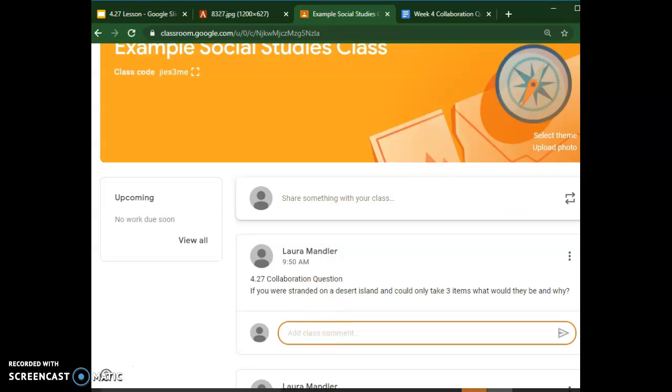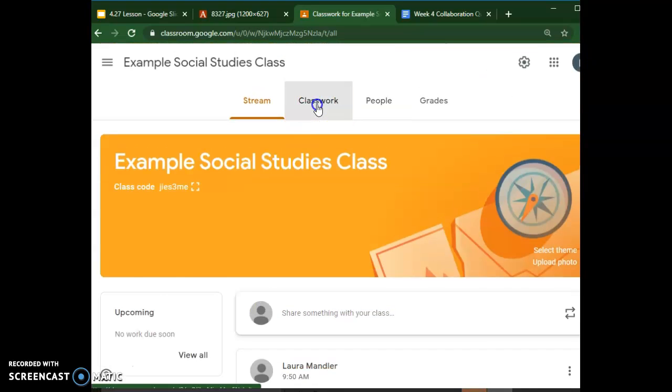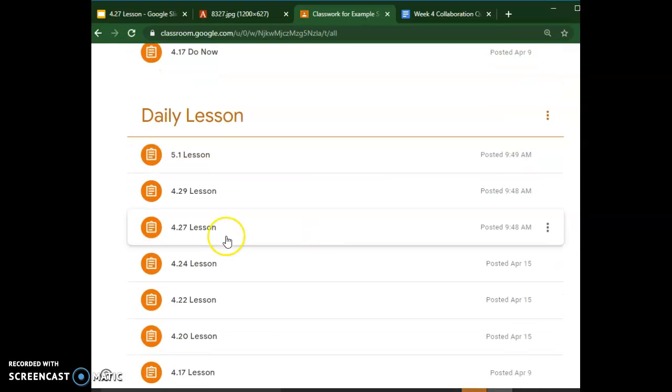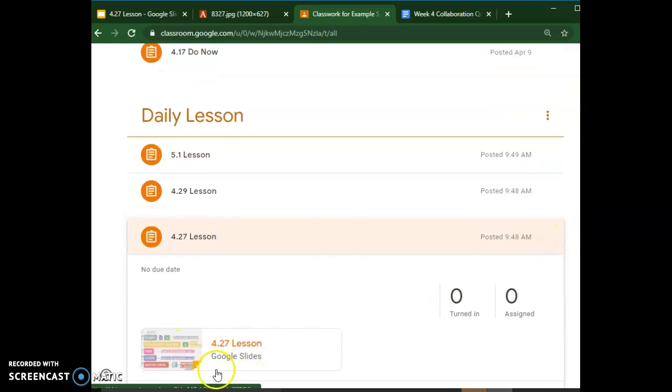Answer right here. Step number 3 is to complete your lesson. If I click on Classwork, and then I go to 4/27, that's Do Now, 4/27 lesson. I'm going to click there, fill out my lesson there, and then the last step is your mastery check.